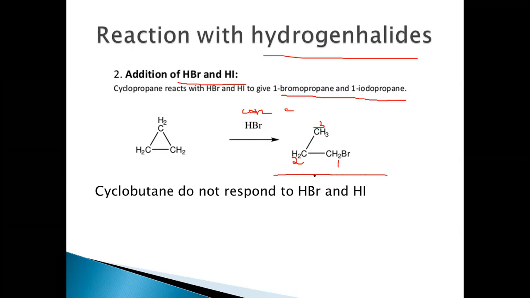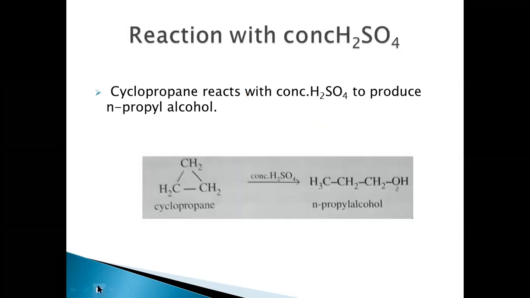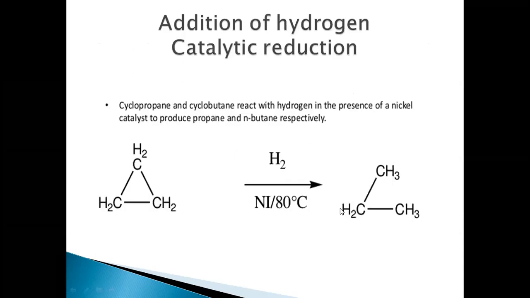Cyclopropane does not respond to this reaction. When concentrated sulfuric acid is used, cyclopropane reacts with it, resulting in the formation of n-propyl alcohol, similar to the addition of hydrogen halides or the addition of chlorine and bromine.